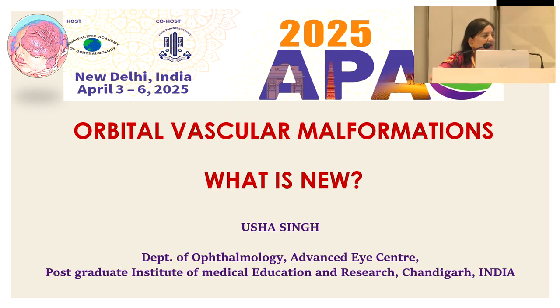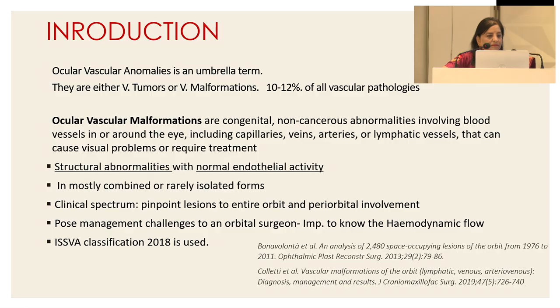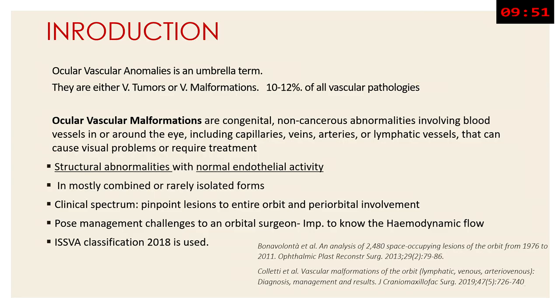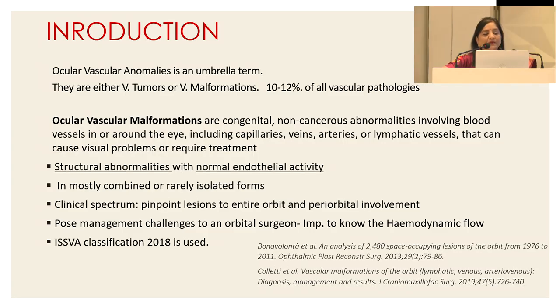So I'll be sharing my experience on orbital vascular malformations. First of all, let's clear the confusion of the malformations, tumors, and anomalies. So ocular vascular anomalies, it's an umbrella term. It could be either vascular tumors or vascular malformations. And they constitute about 10 to 12% of all vascular pathologies.